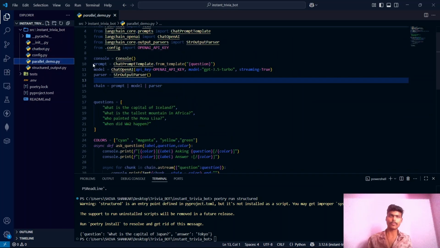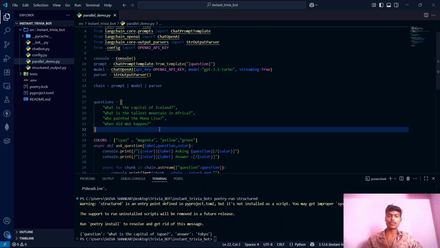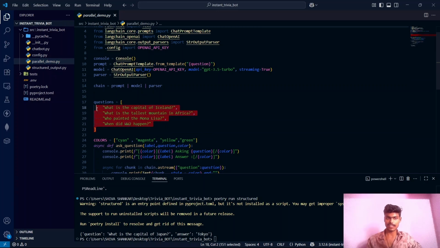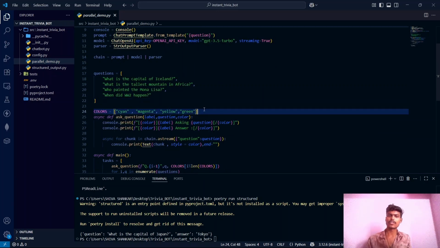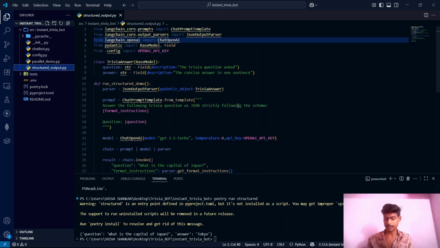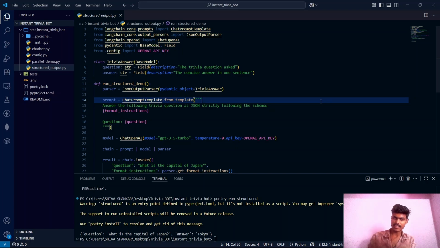And there is parallel_demo.py. Here we leveled up and ran multiple questions in parallel at a single point of time. We have also color coded the output so that you can see the concurrency in the terminal at work. And there is structured_output.py. Instead of giving us simple plain text, we made the model give us a structured JSON object, and that's the first step towards building agents that pass the data reliably between the steps.